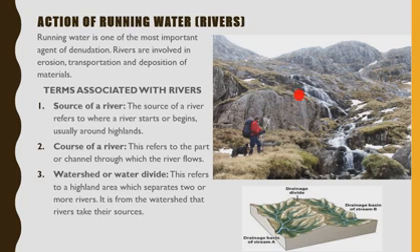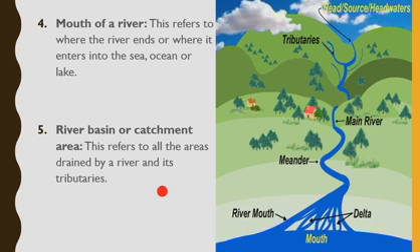A watershed refers to a highland area which separates 2 or more rivers. Oftentimes, it is from the watershed that rivers take their sources. 4, mouth of a river.